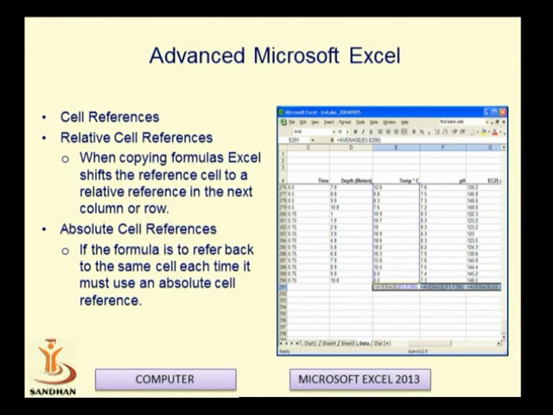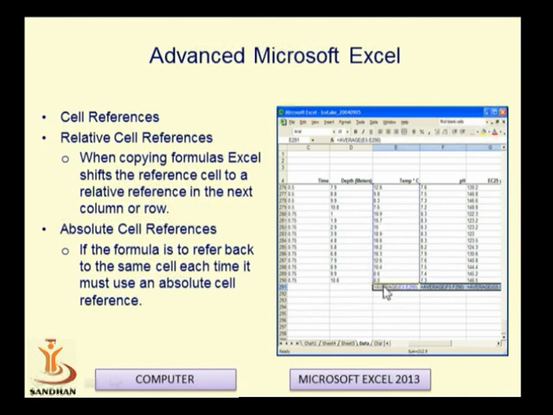Now, what is cell referencing? Mainly there are two types of cell referencing: relative cell references and absolute cell references. A relative cell reference is one where, when we copy the formula in Excel, it shifts the reference to a cell relative to the next column or row.